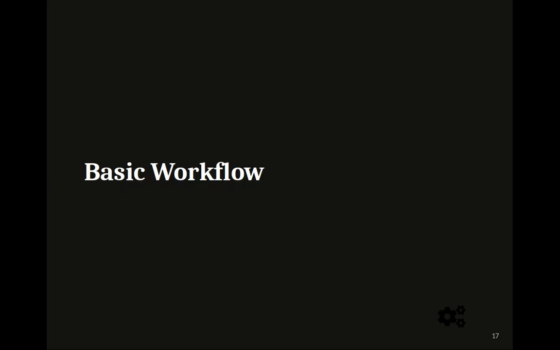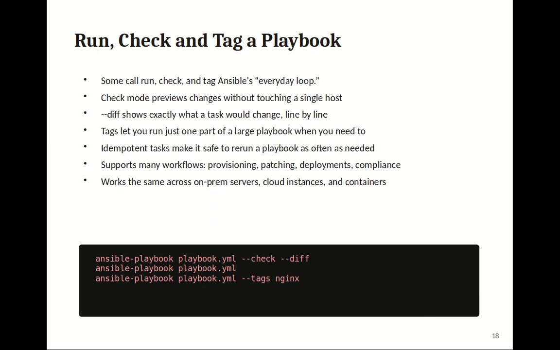Basic workflow. Author a file of inventory, script, playbook, check, and execute. Apply. Run, check, and tag a playbook. Some call run, check, and tag Ansible's everyday loop. Check mode previews changes without touching a single host. Diff shows exactly what a task would change, line by line. Tags let you run just one part of a large playbook when you need it. Idempotent tasks make it safe to rerun a playbook as often as needed.